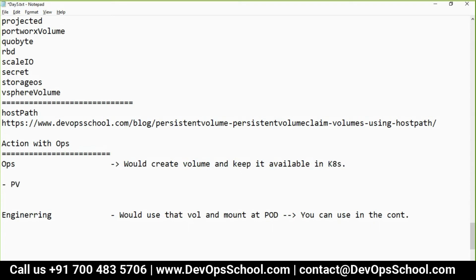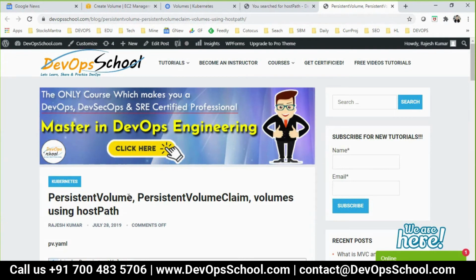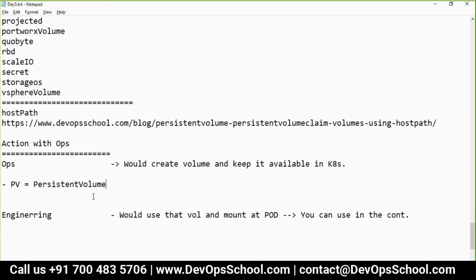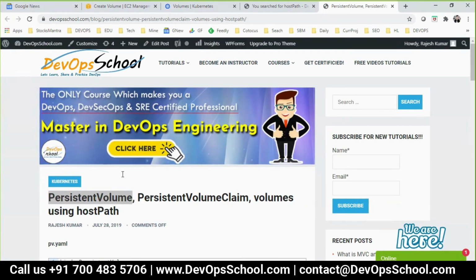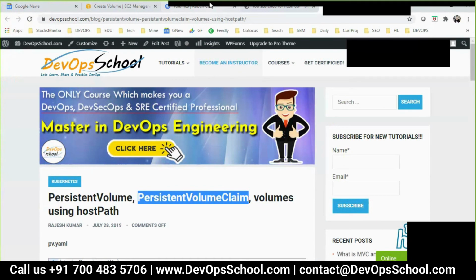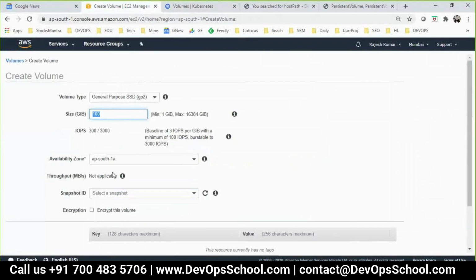PV. Okay, what we call it? PV. Now PV stands for persistent volume. I make spelling mistakes, so let's copy paste, it's easier. Persistent volume, PV. And this is done by operations. Now claiming means I go to AWS, like I just showed you, and I create one storage of 100 GB. That's called claiming. So I'll get 100 GB only if it is available. It's a very logical thing. If it is available, then only I get the 100 GB.